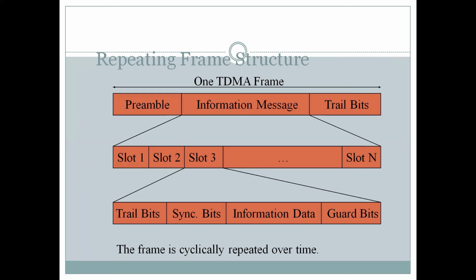Let's have a look at one TDMA frame. We have the central information message, and it is preceded by a preamble and succeeded by trail bits. In slot 1 and slot 2, the preamble is transmitted. In slot 3, we transmit the trail bits, synchronizing bits, information data, and guard bits. So these four types of bits are sent in this particular slot 3, and this is repeated over and over again over time. This is one TDMA frame.